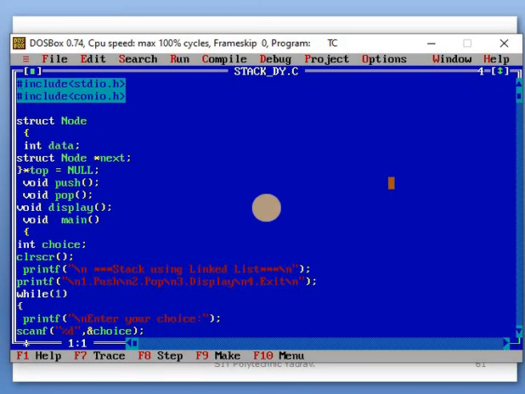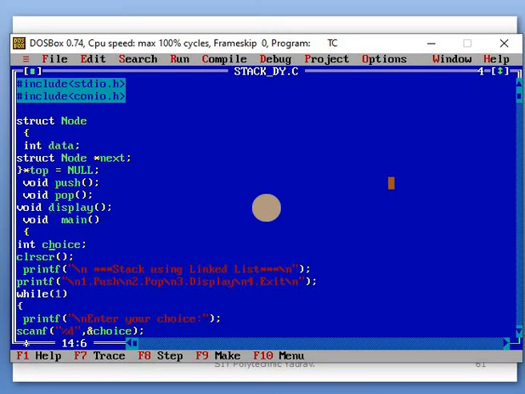These are the header files. After that, we take a structure named node. In a structure, the data members are the variables that are taken. Then struct variables. After that the push, pop and display functions are declared.